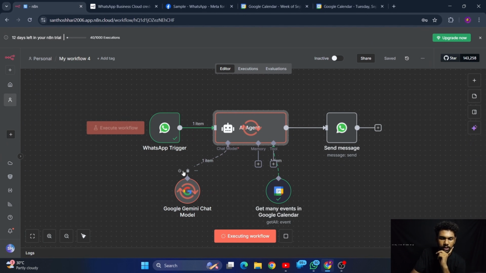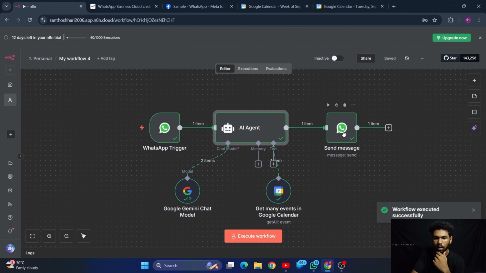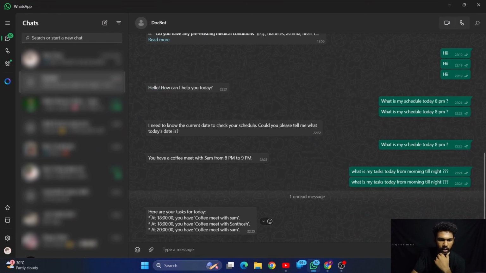It is processing the input. Now the Google Calendar should be accessed. Yeah, it accessed, completed. Then the message was also sent. Let's check that one. Here are your tasks for today. It has given it in railway time. You have coffee meet with Sam, then at this time you have coffee meet with Santosh, and at 8 o'clock you are having coffee meet with Sam. Yeah, perfect. And this is exactly what we wanted this chatbot to do. And with that said, we are at the end of our module 7.